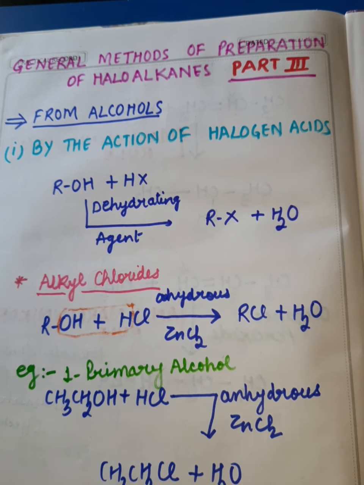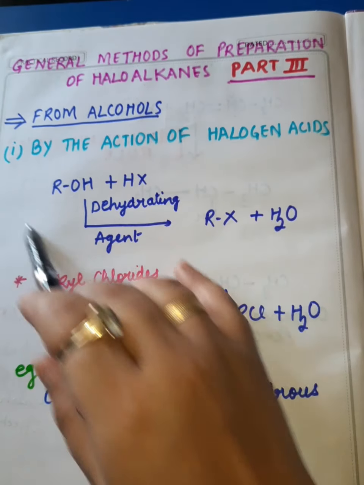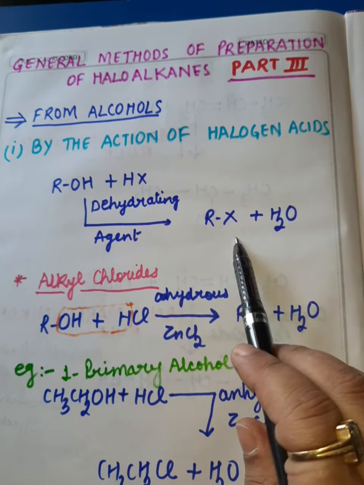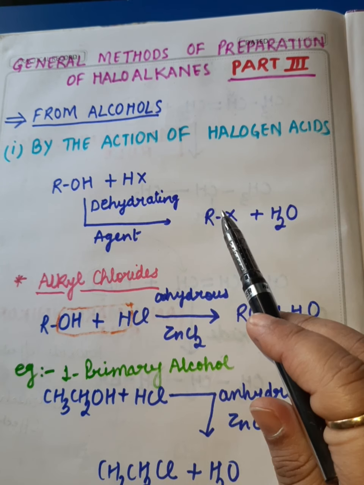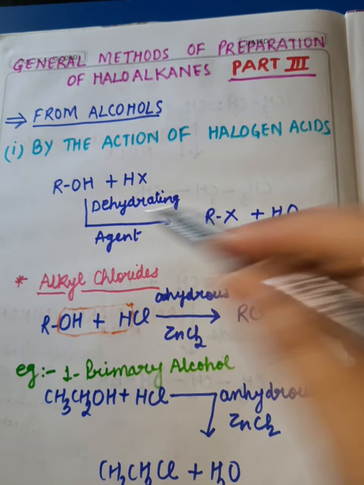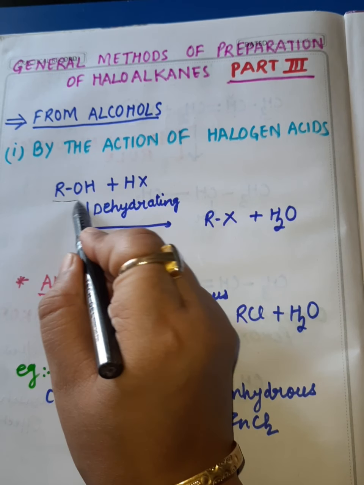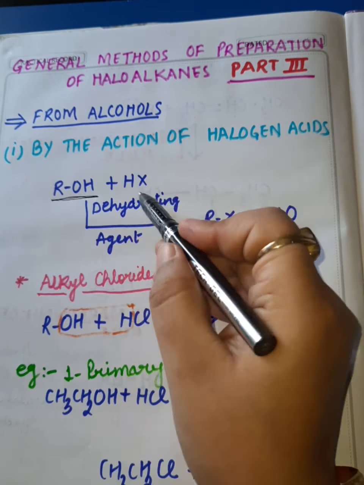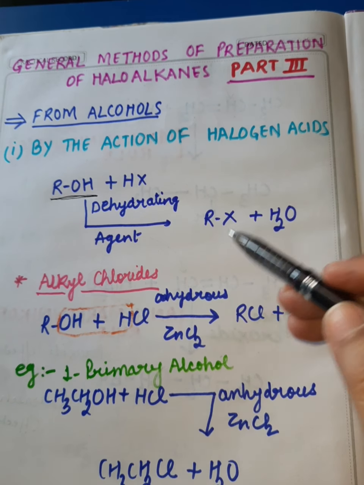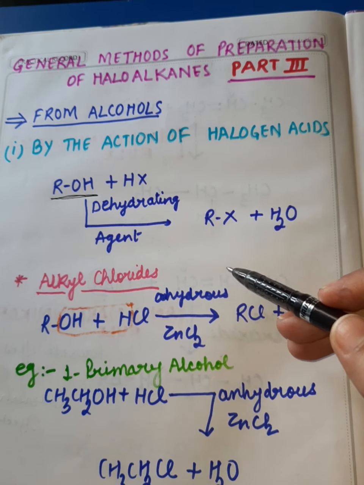Alright, dear students. See, this reaction looks very simple, but it has got so many facts with it. So let us discuss those facts of this reaction. Now, here alcohol reacts with the halogen acid, and this is a nucleophilic substitution reaction.